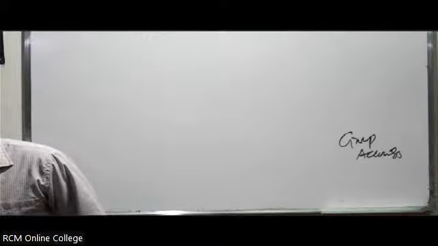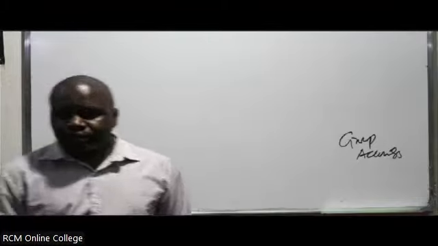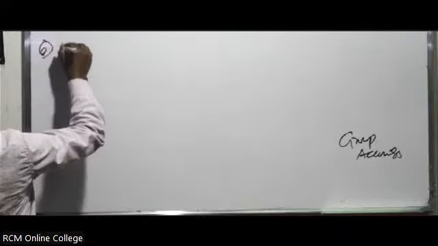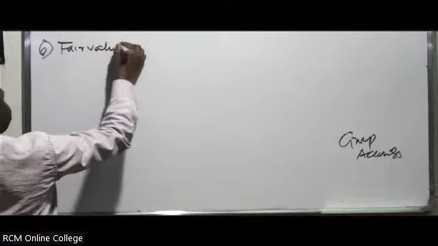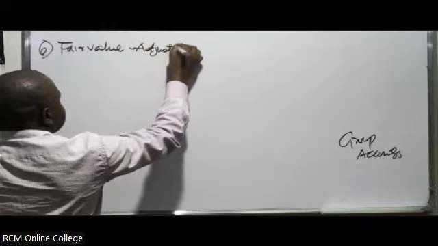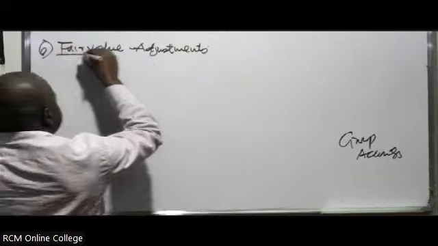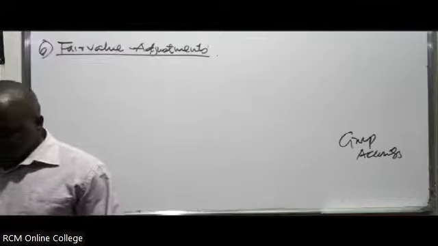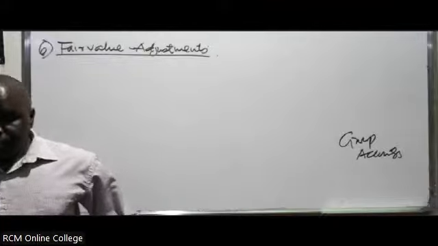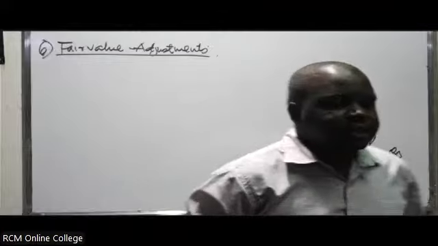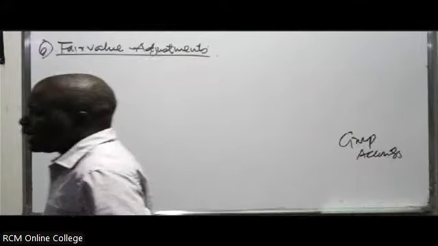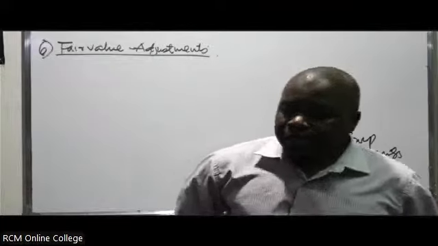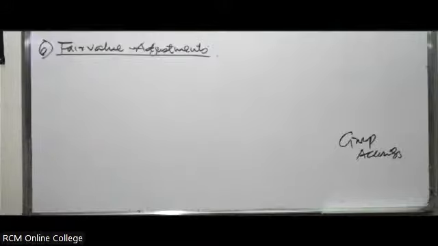Then I think we can look at a comprehensive illustration from the past papers. So you can write number 6, fair value adjustments. When you talk about fair value adjustments, sometimes you might be told that the subsidiary revalued its assets, maybe on acquisition or maybe during the post-acquisition period. So how do you treat this?